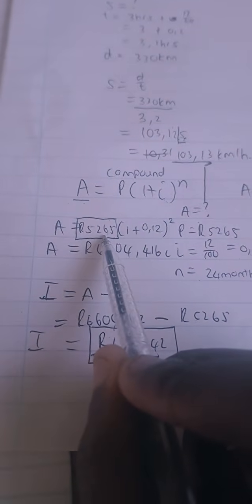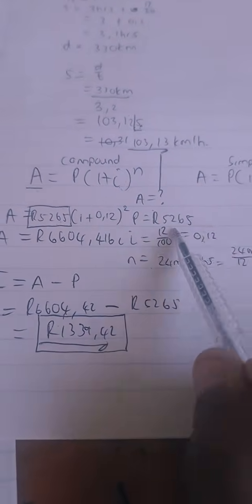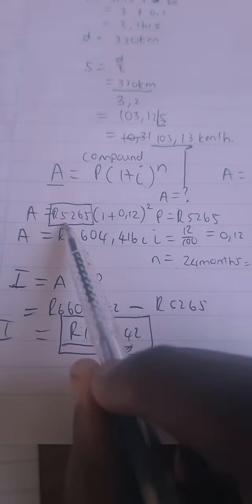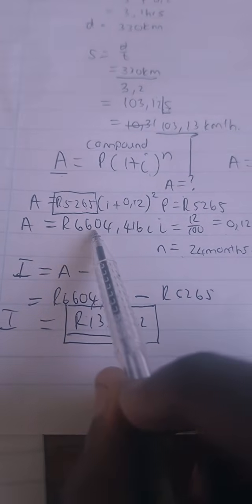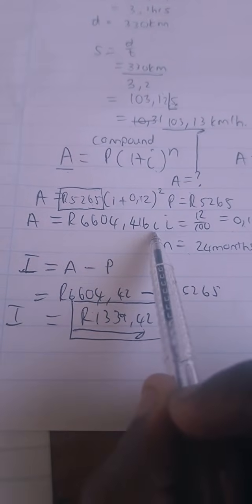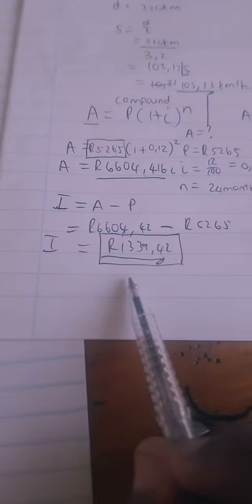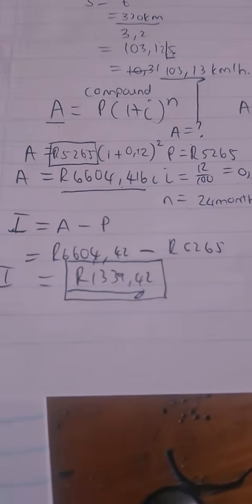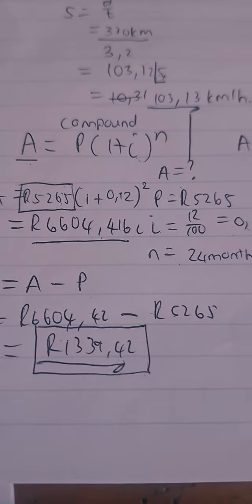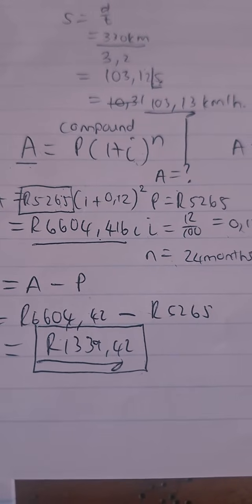Remember, this person invested this amount. This amount was an amount that this person had. The minute interest was added to this amount, it accumulated and it became this amount. All right? But the difference between this amount and that amount is this one. This is the interest that was earned. Okay? Okay, so let me just, I'm going to have to pause here.